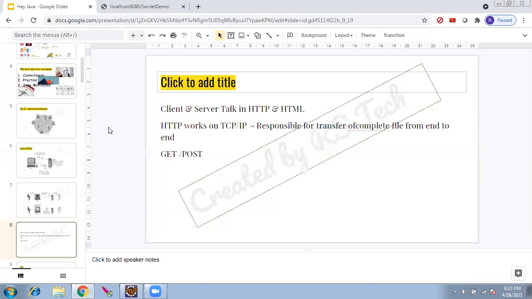Hackers can attack, but still we need get. You'll understand when we use it. But these two are definitely needed. Avoid using get for sensitive information. That's all. 99% of the time use post, and only one or two times you need get. It is faster than post, and where you are okay with the information being shared, it's not an issue.